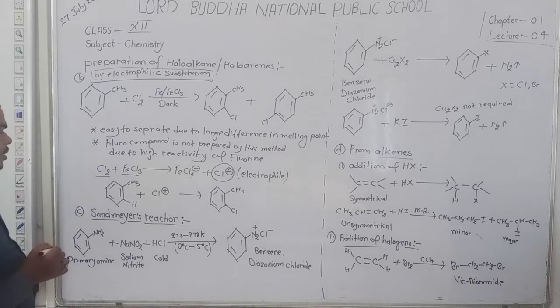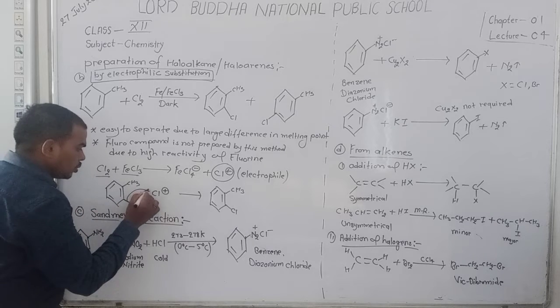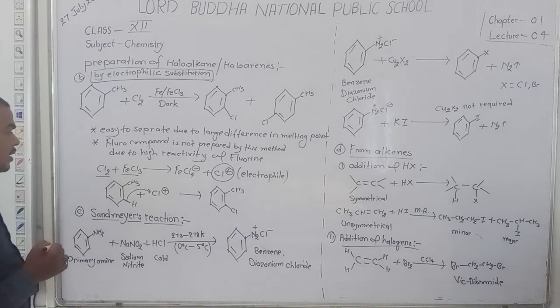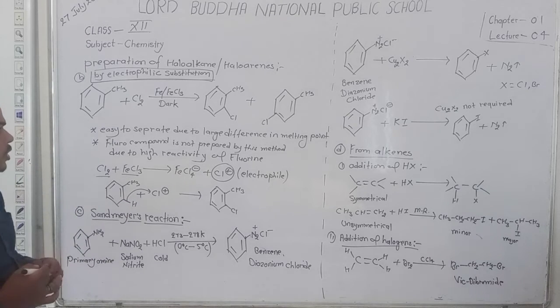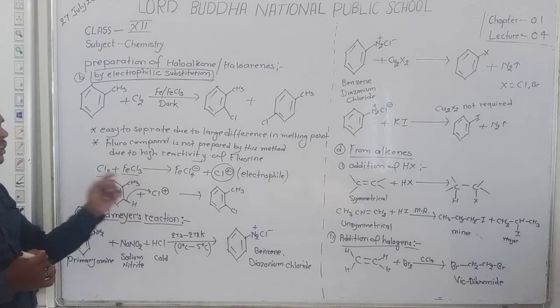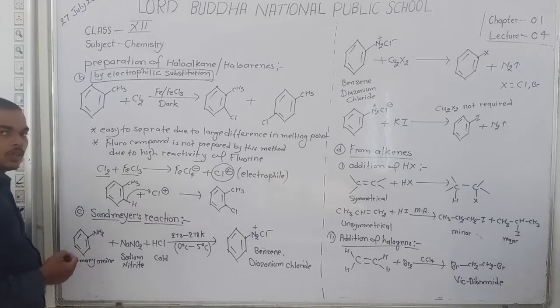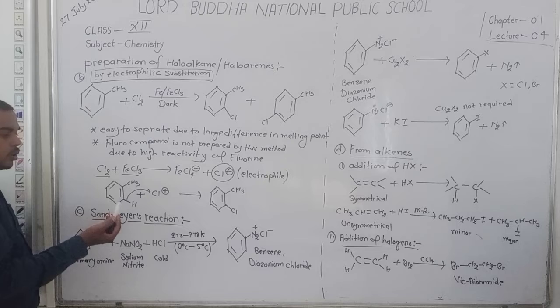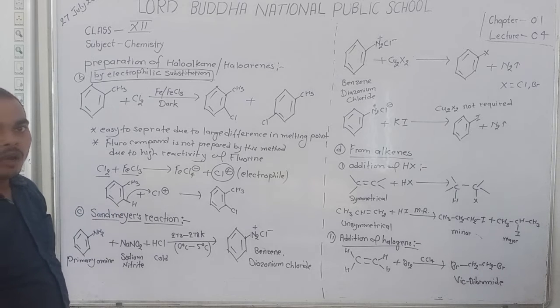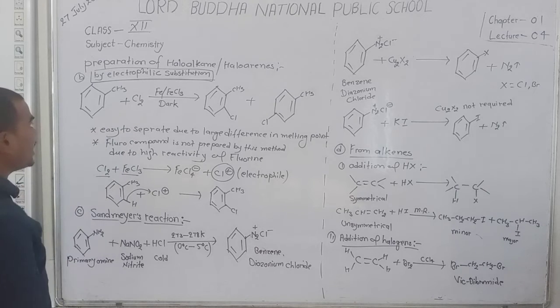Dear student, hydrogen loses its electron to the electrophile and is substituted by the electrophile. So this is known as electrophilic substitution. Here, replacement of hydrogen by chlorine. The chlorine is the electrophile, so the replacement is known as electrophilic substitution reaction. Dear student, this is a method of preparation of haloalkanes and haloarenes.